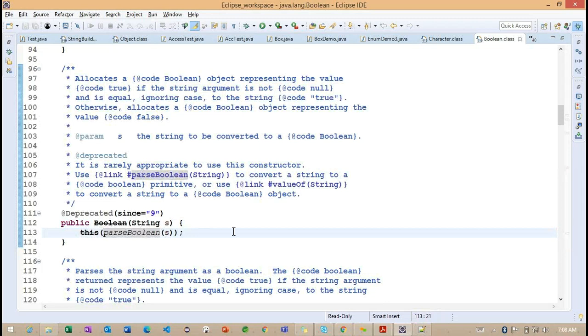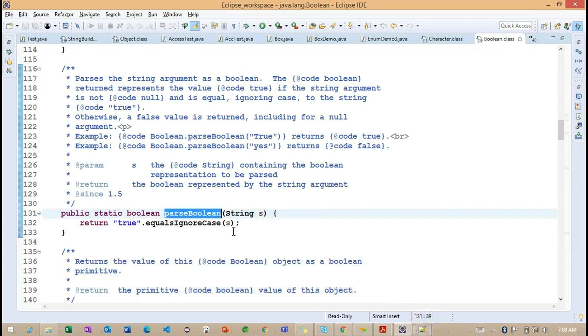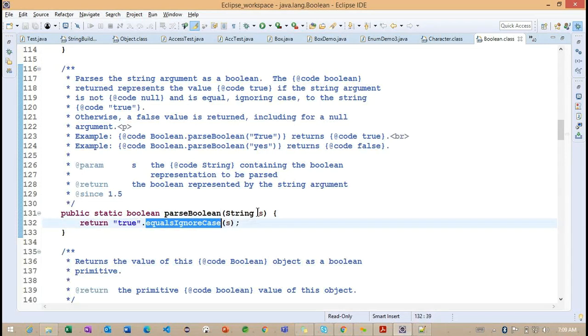Again we are calling a method called parseBoolean. What is it doing internally? If I'm trying to pass true, equalsIgnoreCase, whatever the value we are going to pass, it returns true. Otherwise it will return false. It will return a true or false value whenever we are working with a String as a parameter. Getting the point? These are the two constructors inside the Boolean class.